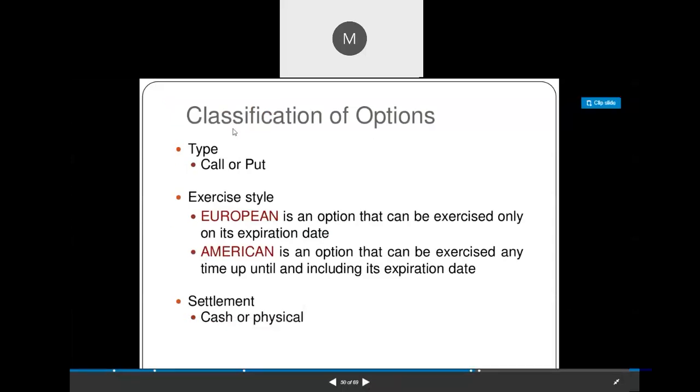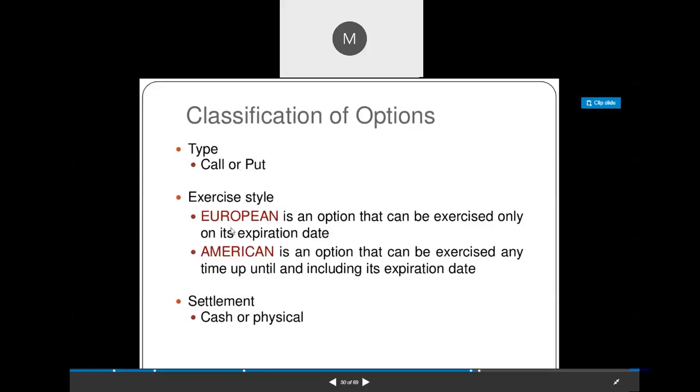As I said, in the classification of options, there are two options: call option and put option. A call option gives the buyer the right to exercise the contract, and for a put option, the buyer gets the right to sell the underlying asset at a predetermined price. And again, on the basis of exercise style, there are two types: European style and American style.